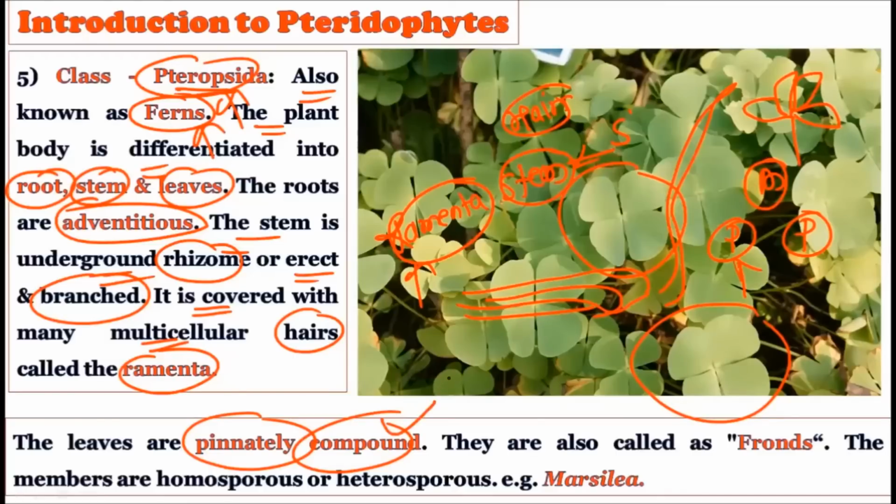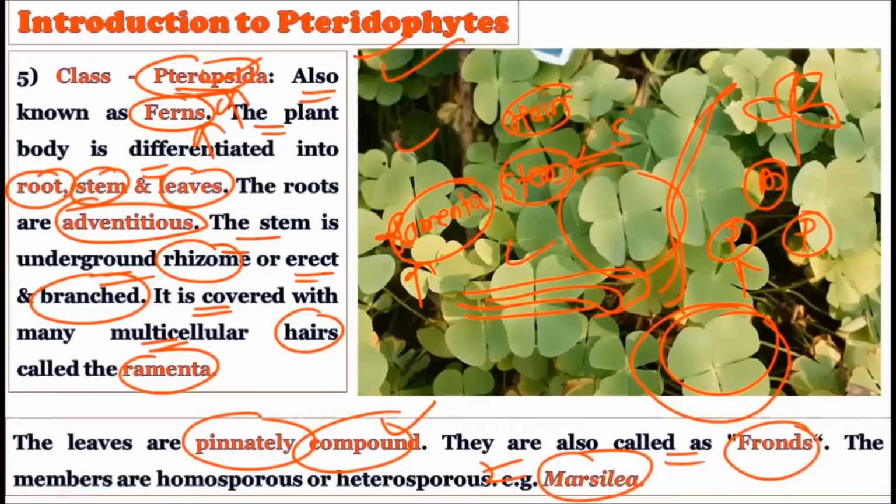So pinnately compound leaves are found, which is a very advanced characteristic found in the Pteropsida group of the pteridophytes. They are also called fronds. The members are homosporous or heterosporous. The example is Marsilea. Whatever you see in this particular picture is Marsilea, and this Marsilea plant shows the pinnately compound leaves, and this is a very advanced feature found in the pteridophytes.